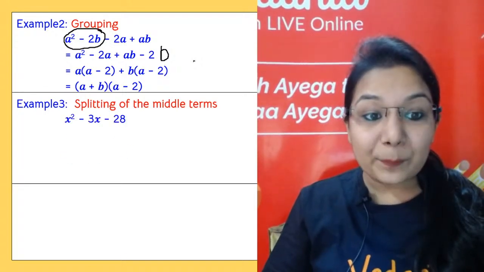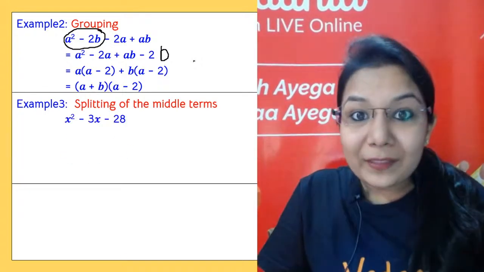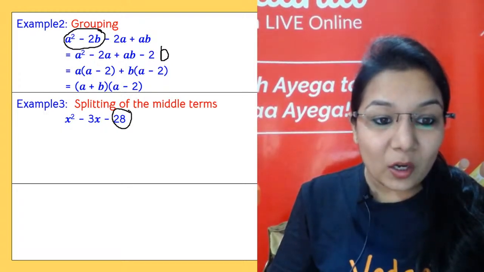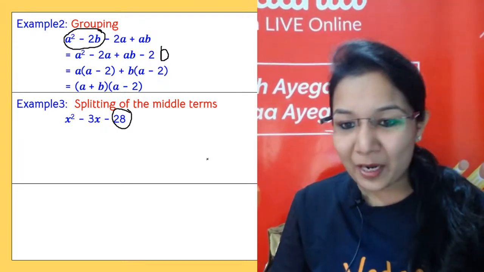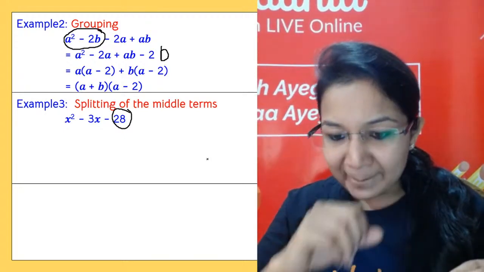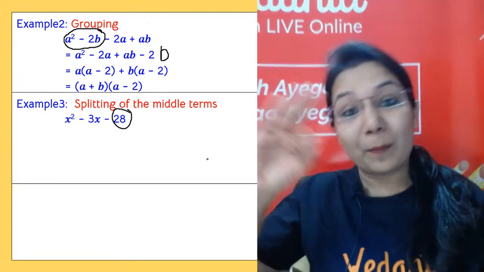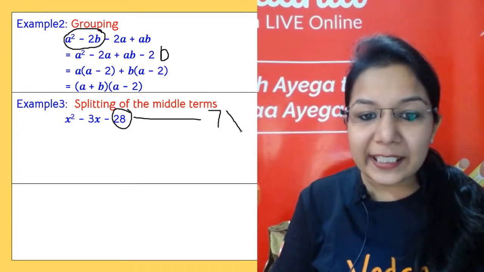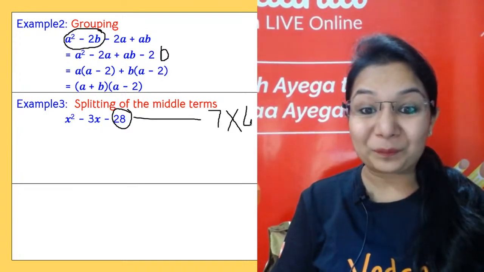So how do we split the middle term? You have to take out such factors of the last number, or if there is something in the first number also. So you have to multiply them and then you have to split their factors. Like 28, you can get 7 into 4.